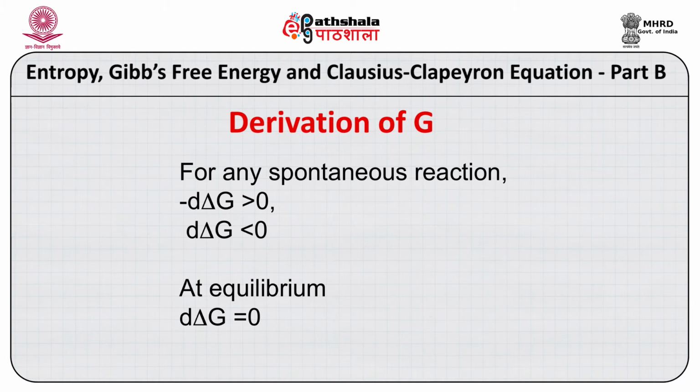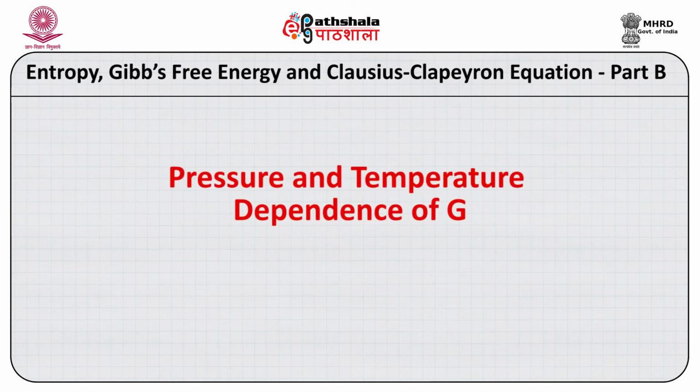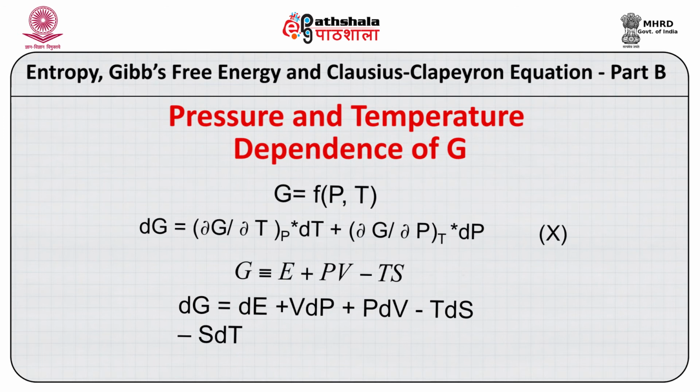Now I come to the second part. Here I will show how the Gibbs free energy depends on pressure and temperature. When we are dealing with the question of how G is dependent on pressure and temperature, that means G is a function of pressure and temperature, and from there we get this differential equation. I have already discussed the relationship between exact and partial differential, and using that principle I derive dG in terms of this.